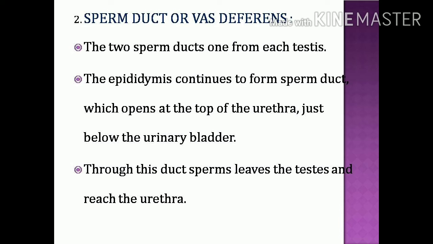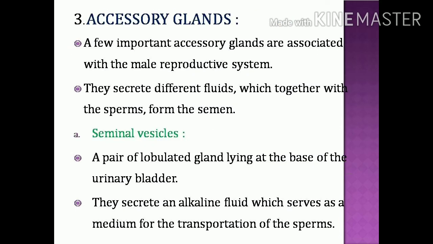So it is the connection between the testes and the next part of the male reproductive system. It is a tube-like structure called the sperm duct or vas deferens, and its main function is the transportation of sperm.